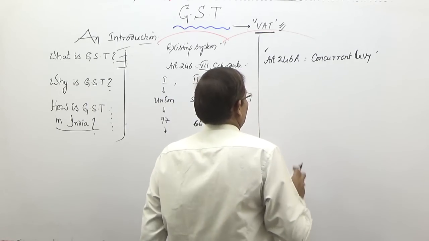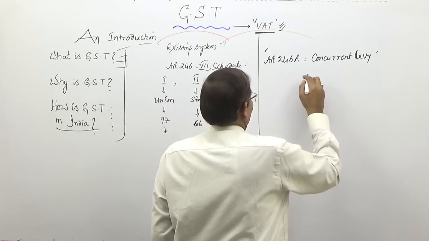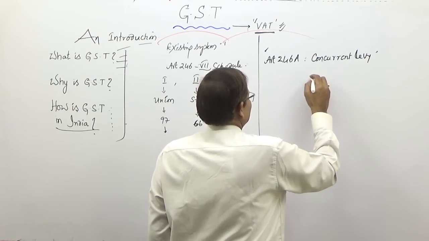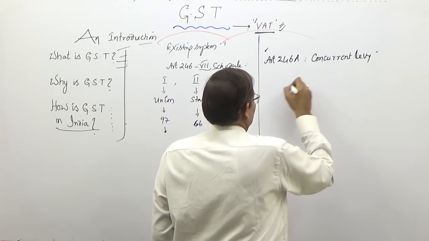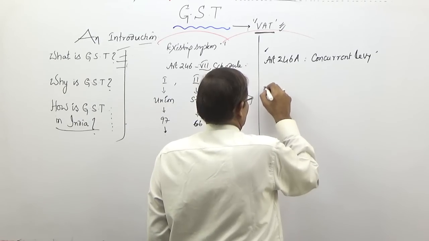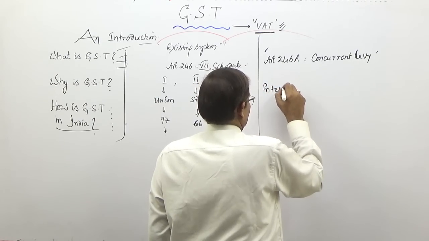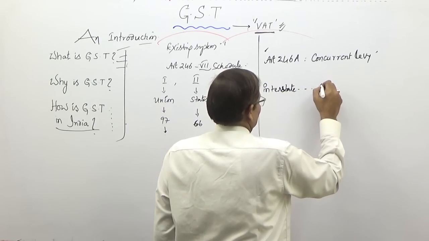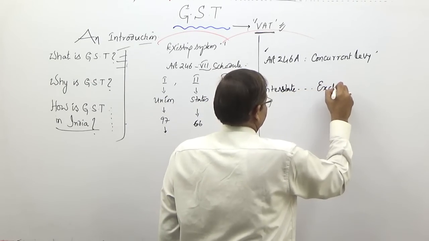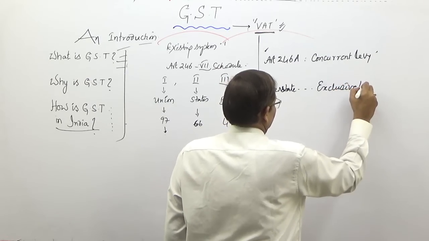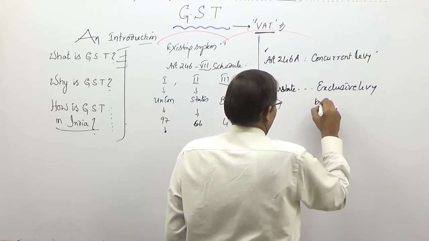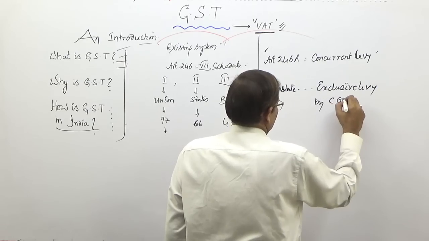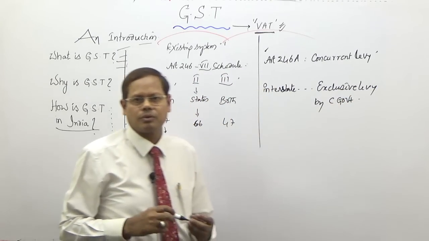And concurrent levy, and also interstate transactions. On interstate transactions, supplies, so exclusive levy by central government, because state governments may quarrel, may have a dispute.